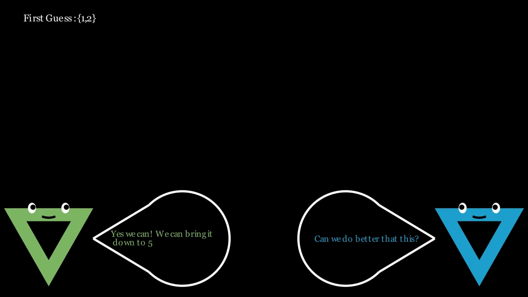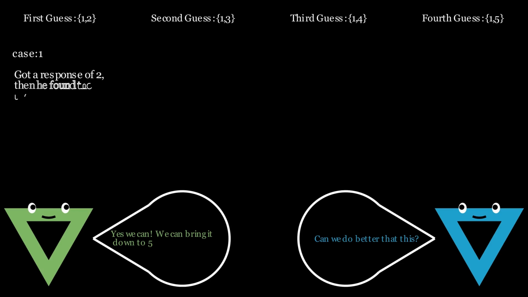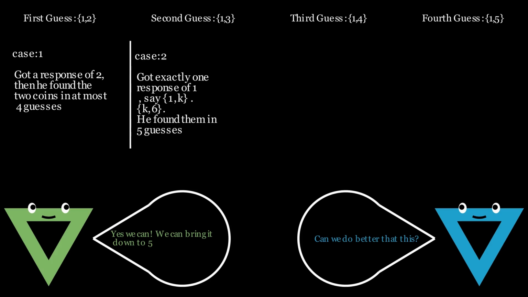Suppose he fixes 1 and chooses his second guess to be box 1 and box 3, his third guess to be box 1 and box 4, and his fourth guess to be box 1 and box 5. Now, if any of these gets a response of 2, then Bob has already found the coins. Otherwise, at least one guess must have received a response of 1. If there was exactly one response of 1, say for the guess box 1 and box K, then box K and box 6 will be the fifth winning guess.